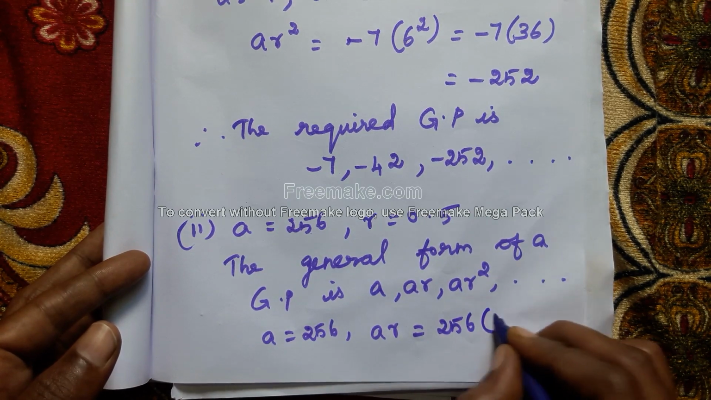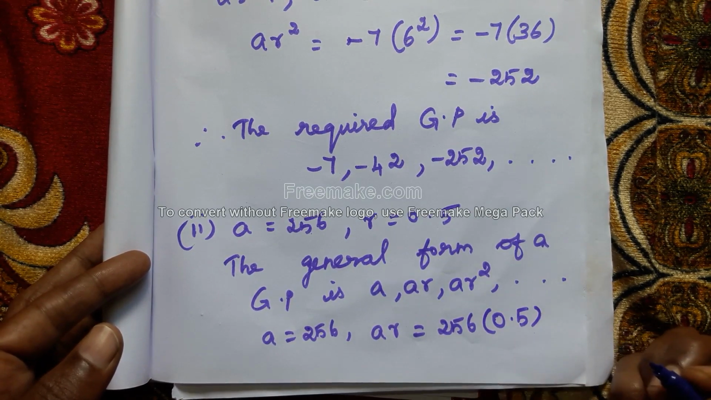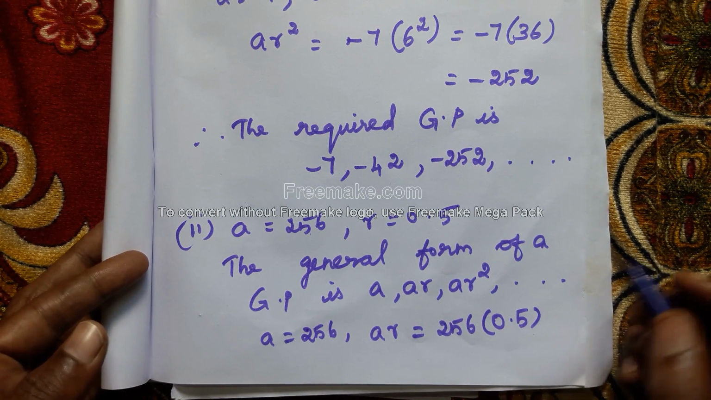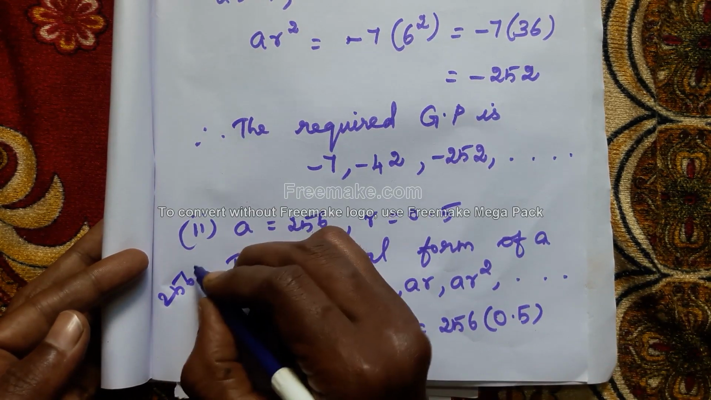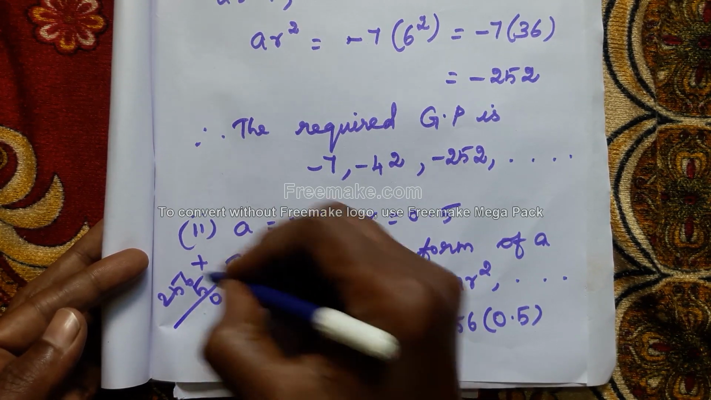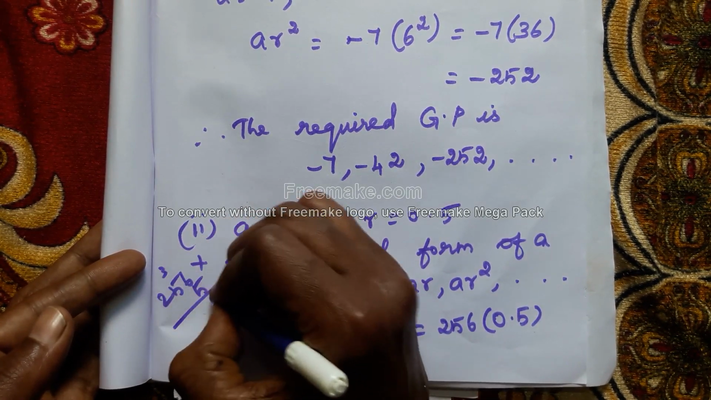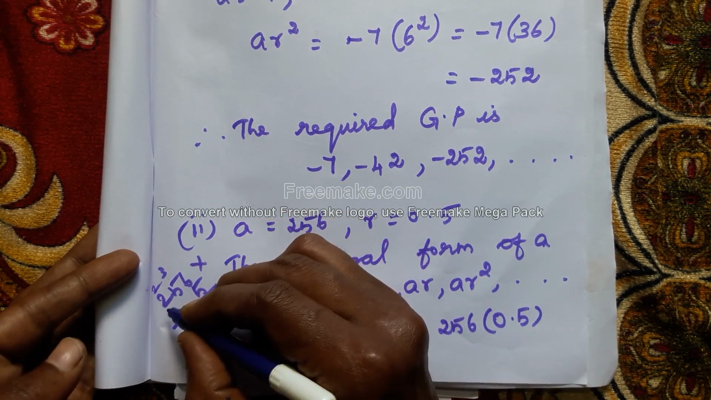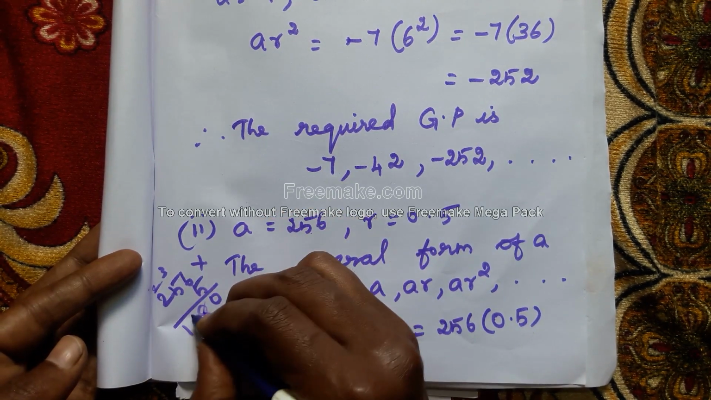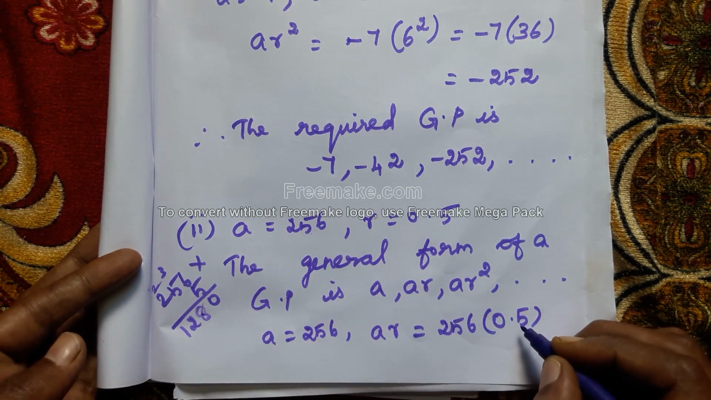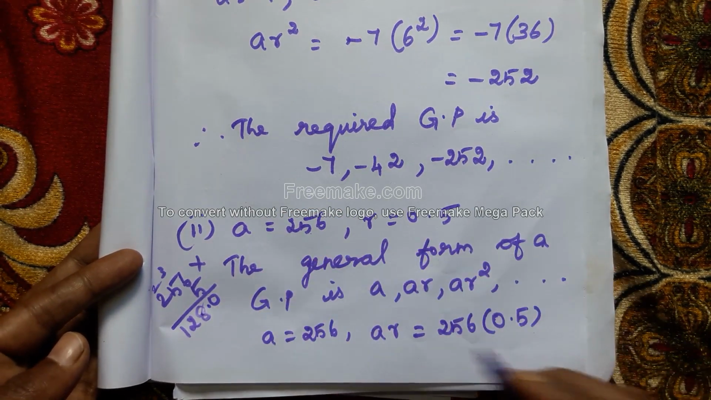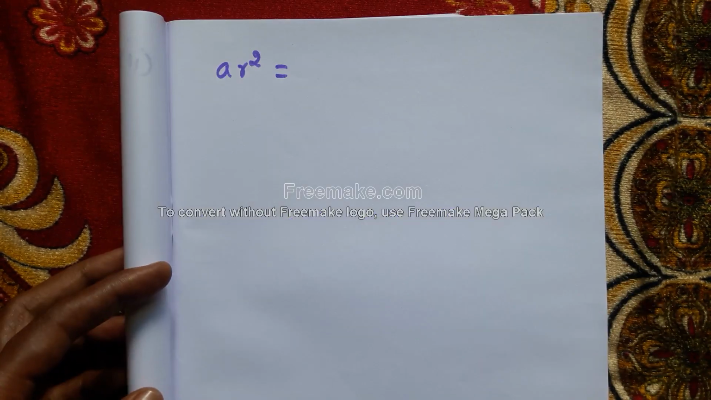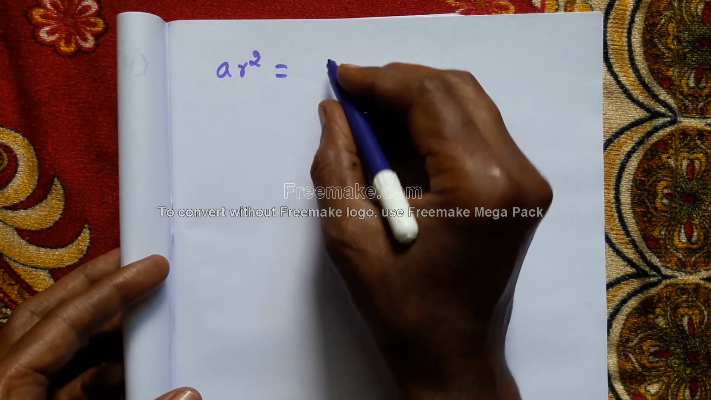256 into 0.5. How can we multiply? 256 into 5. When we are multiplying, what will we get? 5 6s are 30, 3 balance. 5 5s are 25, 28. 2 balance. 5 2s are 10, 12. One digit before the point, so 128. Then we want to find out AR square.